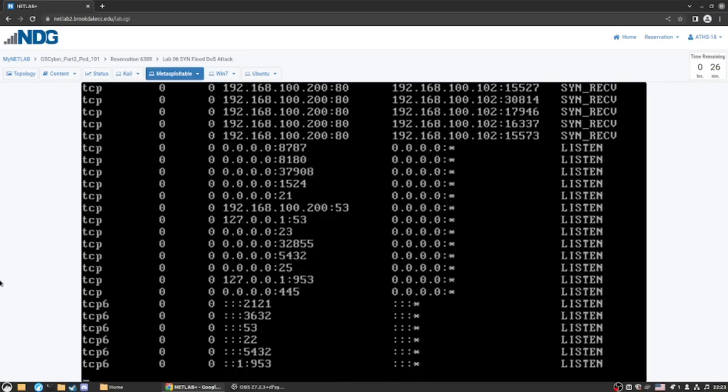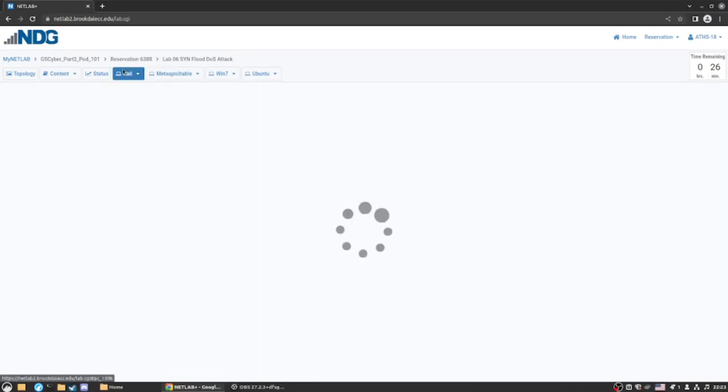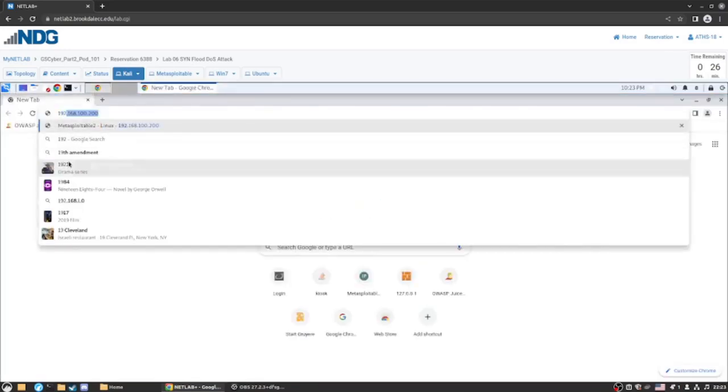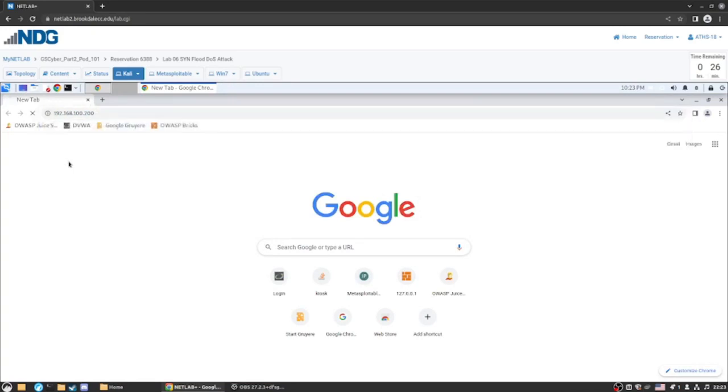Now we're next told to move to the Kali VM and open an instance of Google Chrome. And now we're going to try to open the website once again. As you can see, the website is unreachable because our request is being outflooded by hundreds of SYN_RECV requests.